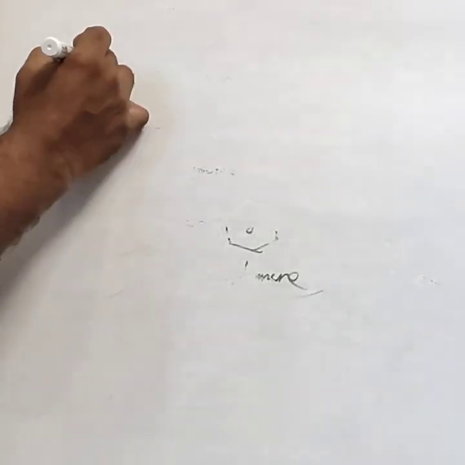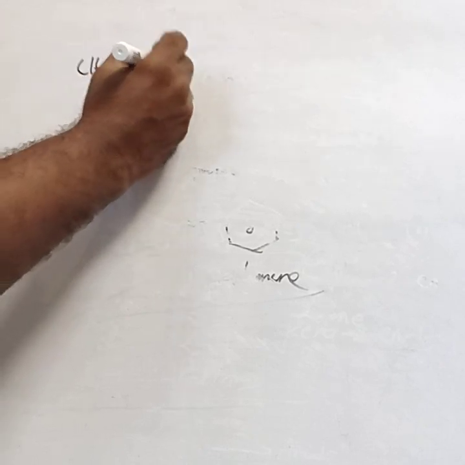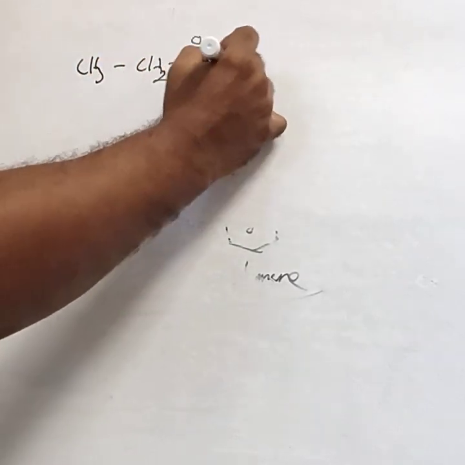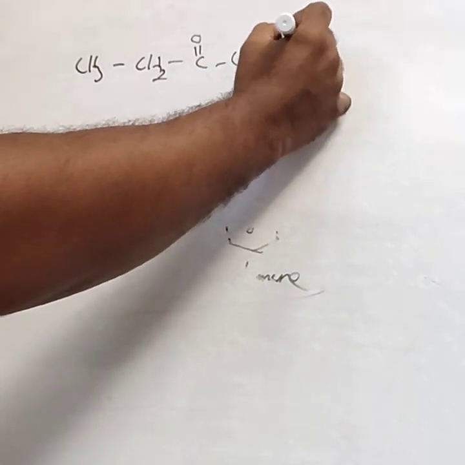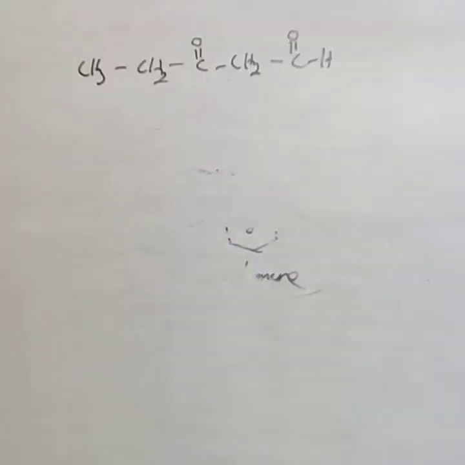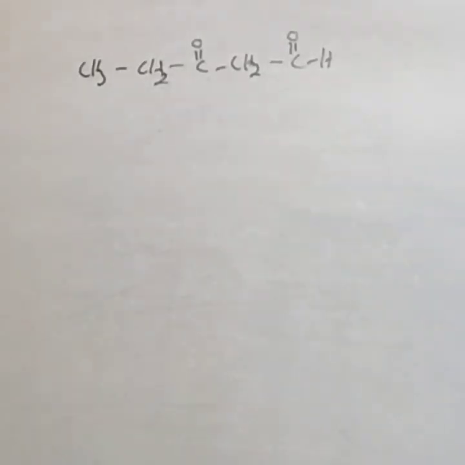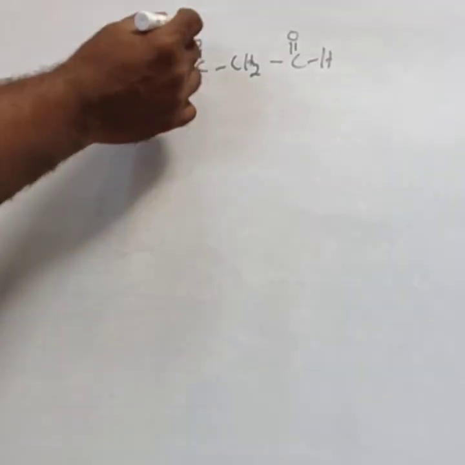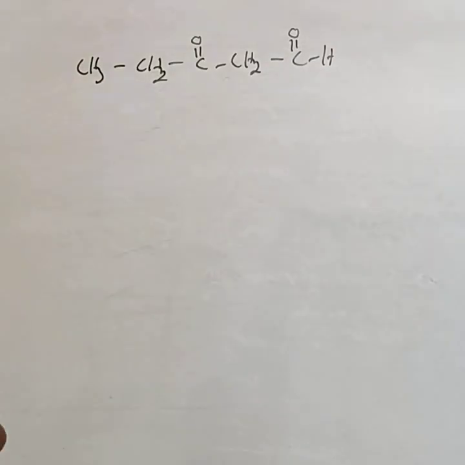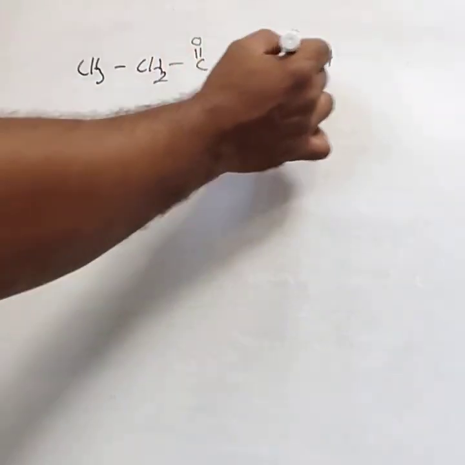One more, the last and most important example. If both aldehydic and ketonic groups are given, for example CH3, CH2, CO, CH2, CH2. This is the compound, and you have to give the IUPAC name. This is most important for both competitive and board exams. When ketonic and aldehydic groups are both present, you have to give priority to the aldehyde.